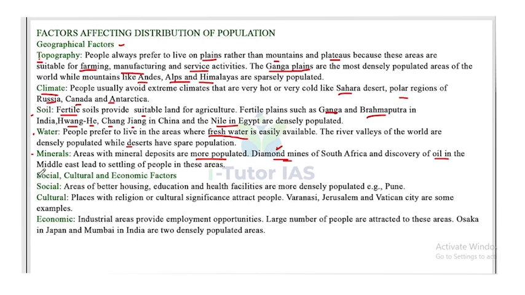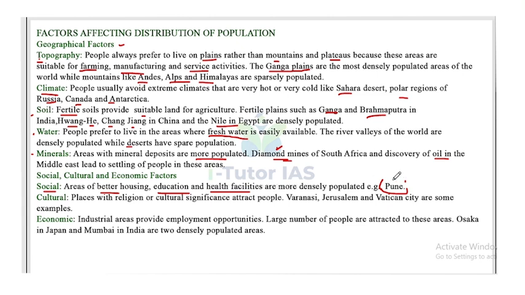Now, social, cultural and economic factors. We already discussed the geographical factors, that is topography, climate, soil, water, minerals. Now, social, cultural and economic factors. First one is the social factor. Areas with better housing, education and health facilities are more densely populated. So these areas are more densely populated. Example: Pune in India is an example of how the social factor contributes to the distribution of population.